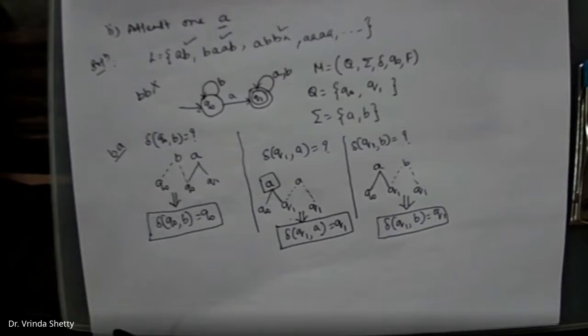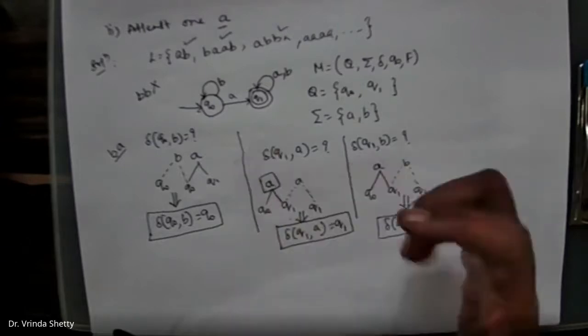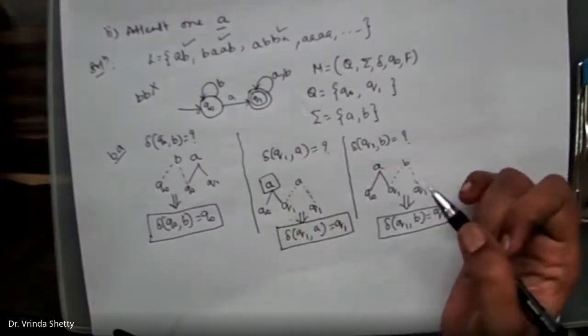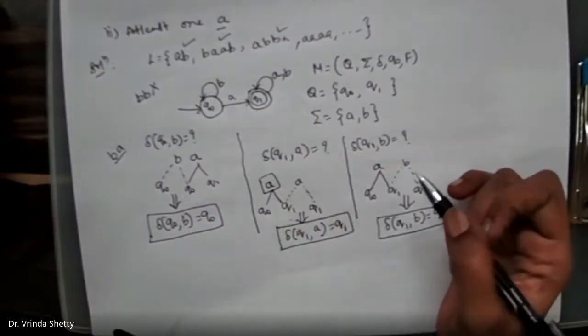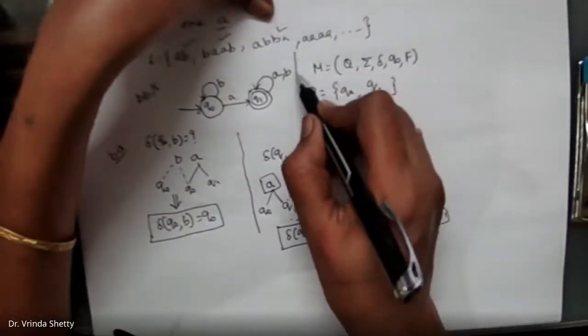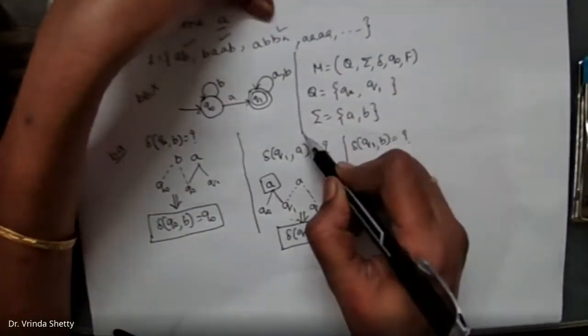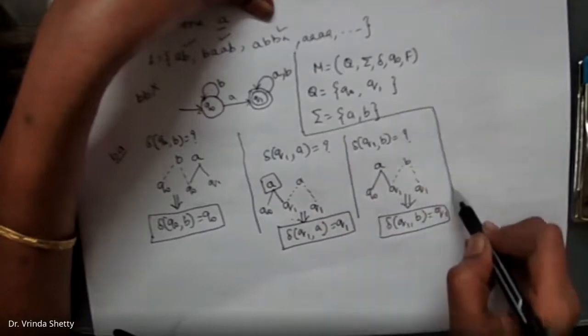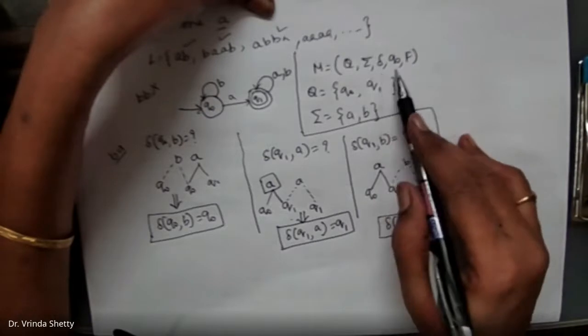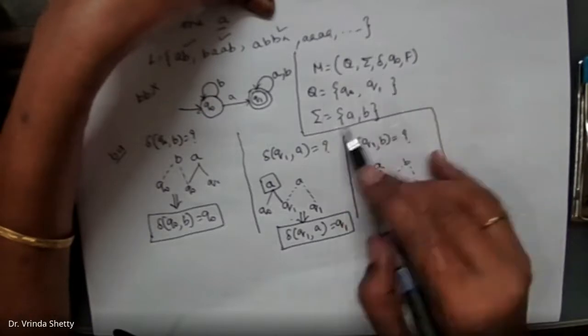Check here now. See the problem. Q naught on A is defined. Q naught on B is defined. Q1 on A and B is defined. Now we are trying to write the 5 tuples here. M is equal to Q, sigma, delta, Q naught, F. Q is equal to Q naught, Q1.